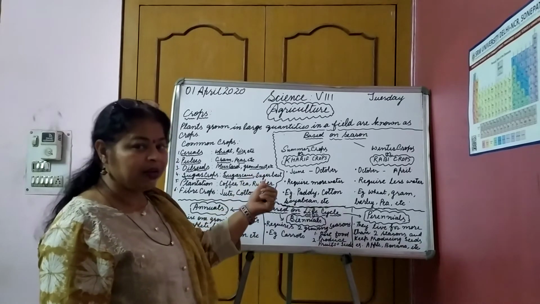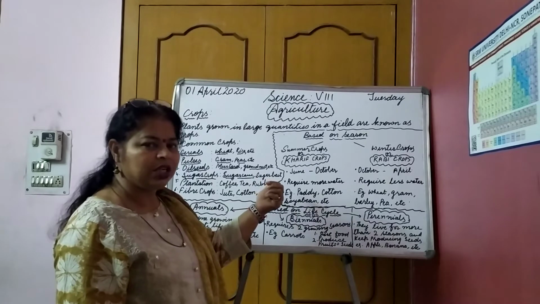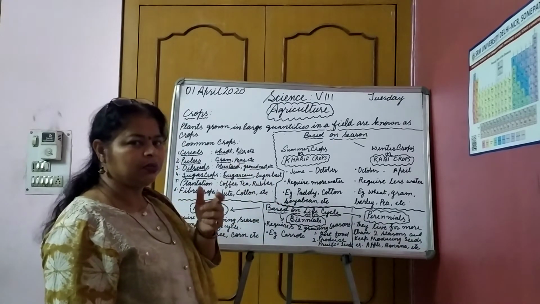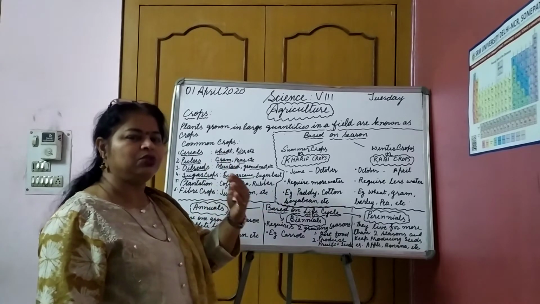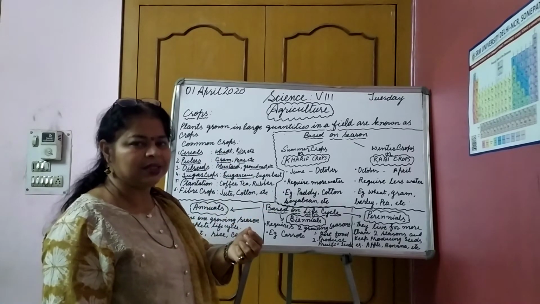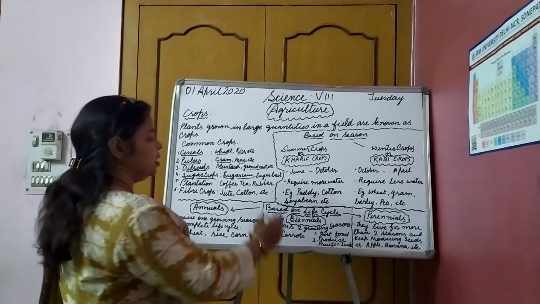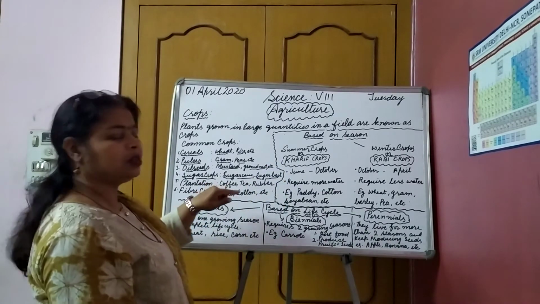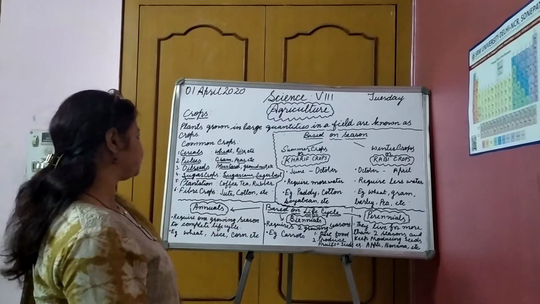And what else? Sugar. The sugar mill processes the juice of the sugarcane and crystallizes it in the form of sugar. Then sugar beet is also one of the crops which yield sugar.